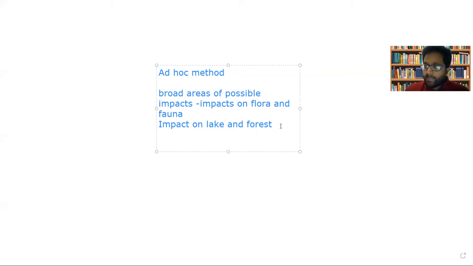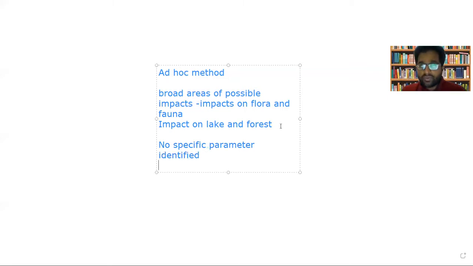Now, there is no specific parameter identification. No specific parameter is identified. You are just broadly identifying the areas of impact, not going into the specific detail.